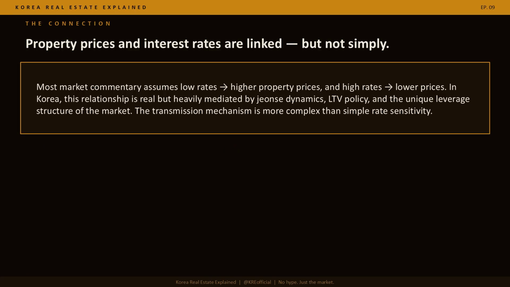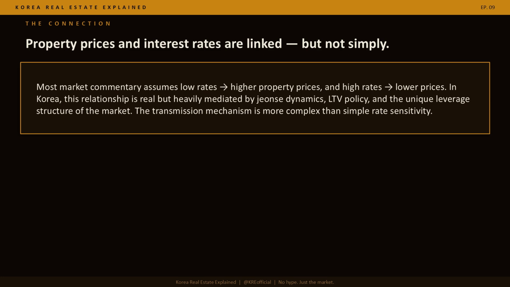Most market commentary assumes a simple relationship. Low rates lead to higher property prices, high rates lead to lower prices. In Korea, this relationship is real, but heavily mediated. The transmission runs through jeonse dynamics, LTV policy, and the unique leverage structure of the market.